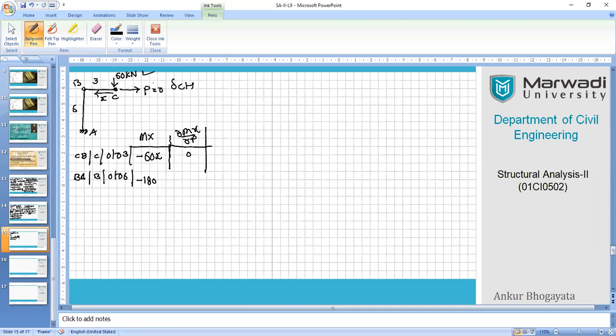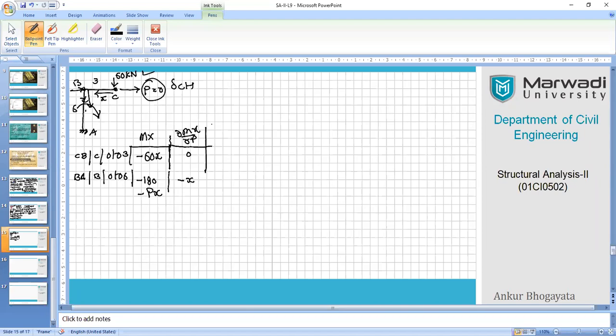And now I have force P, you can see that. Force P is actually acting over here, at a distance x from point B. So it will be creating a moment like this, right, in the segment BA. Again it will be negative because it is clockwise, so minus Px is now attached. And when I take del Mx upon del P, it will give me minus x.